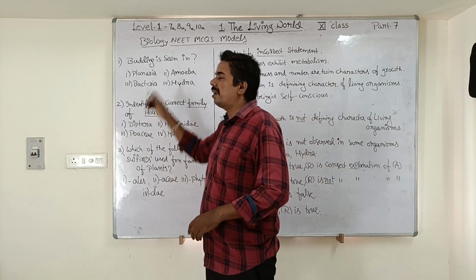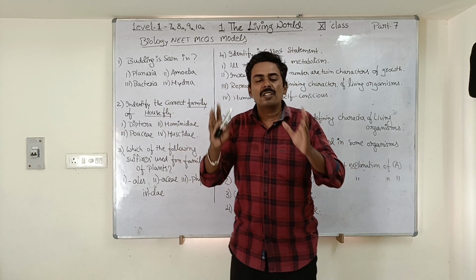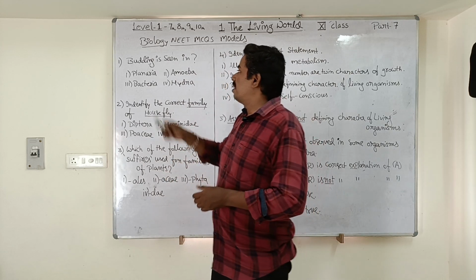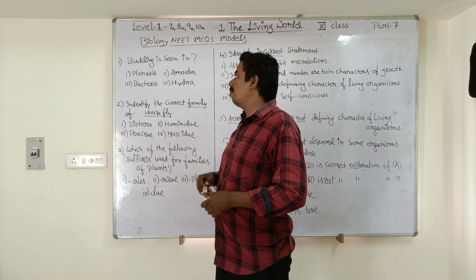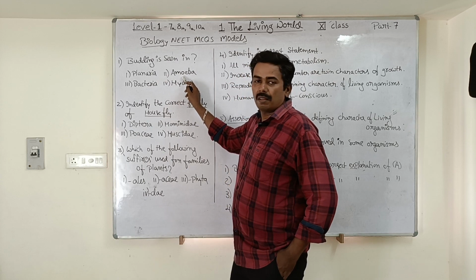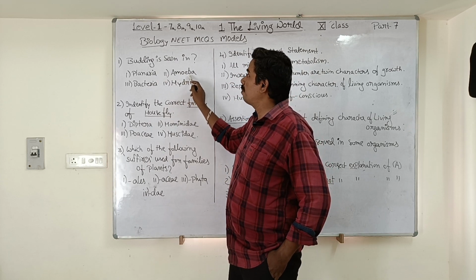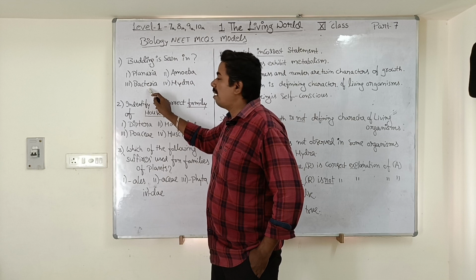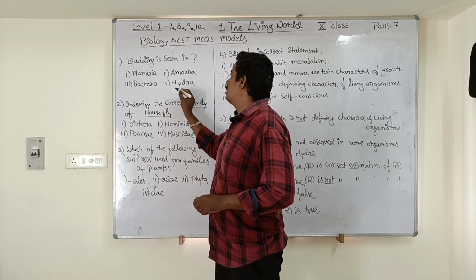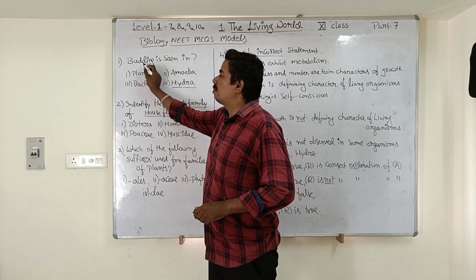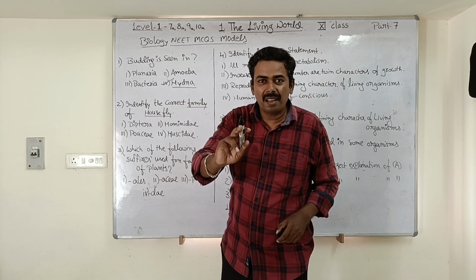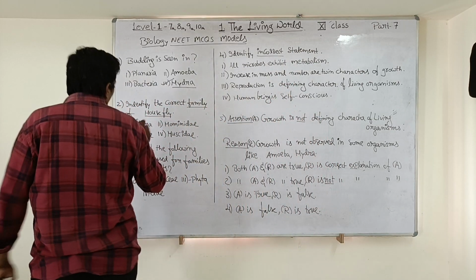First of all, what is budding? Budding is a type of asexual reproduction. In which organisms is it observed? Is it observed in planaria? No, planaria reproduces by true regeneration. Amoeba, no, it reproduces by binary fission. Bacteria also reproduce by binary fission. Hydra is the organism which reproduces by budding. So 4 is the answer. Understood everyone? Now let us go to the second question.